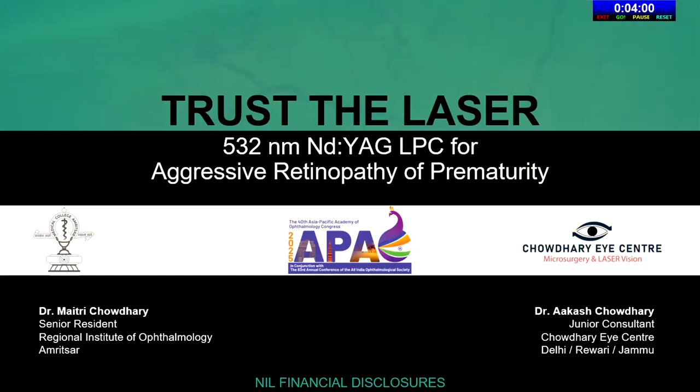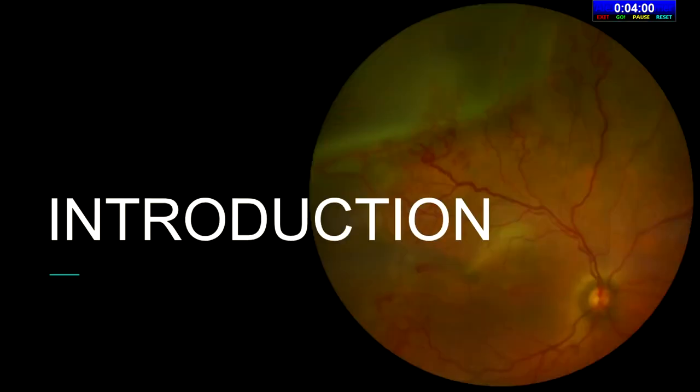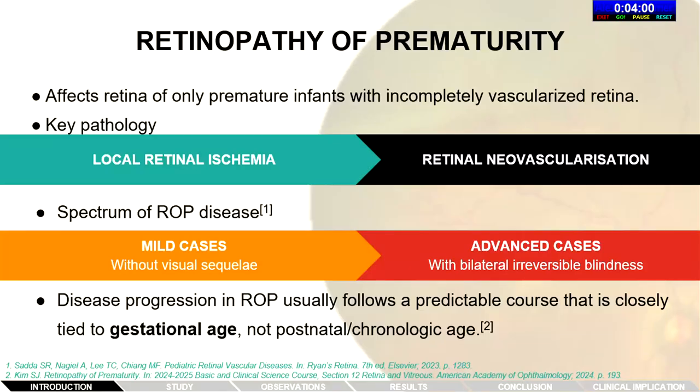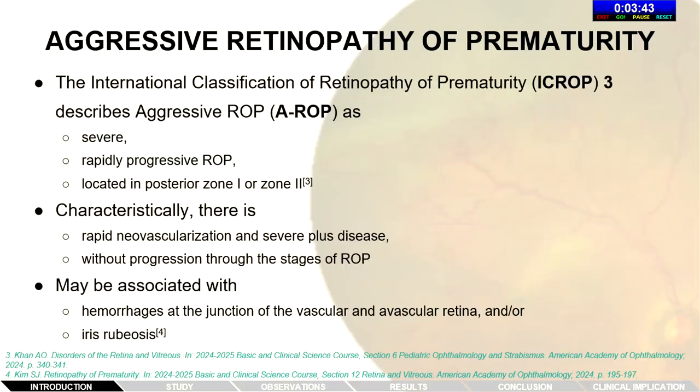Good morning, everyone. Today, I'll be discussing the role of 532 nanometer Nd:YAG laser photocoagulation for aggressive retinopathy of prematurity. Retinopathy of prematurity affects the retina of only premature infants with incompletely vascularized retina. Here, the key pathology is the local retinal ischemia leading to retinal neovascularization. The spectrum of ROP disease ranges from mild cases to advanced cases with bilateral irreversible blindness. Disease progression in ROP usually follows a predictable course that is closely linked to gestational age.